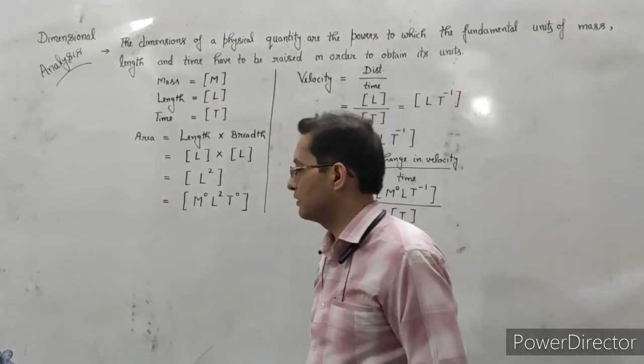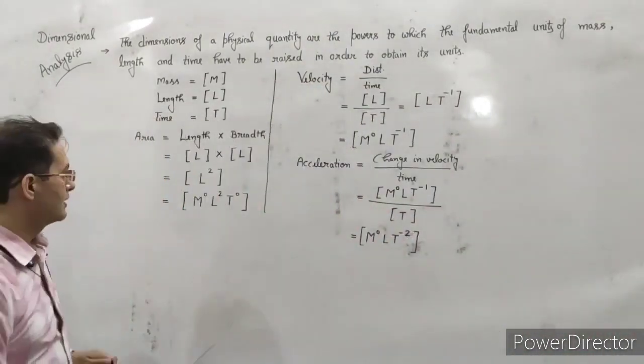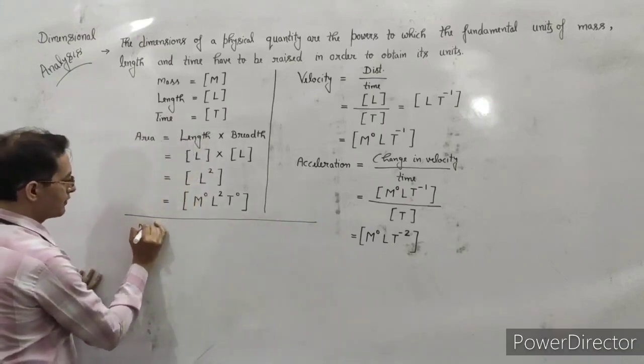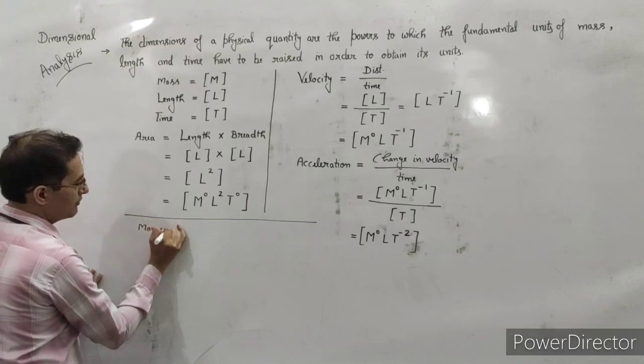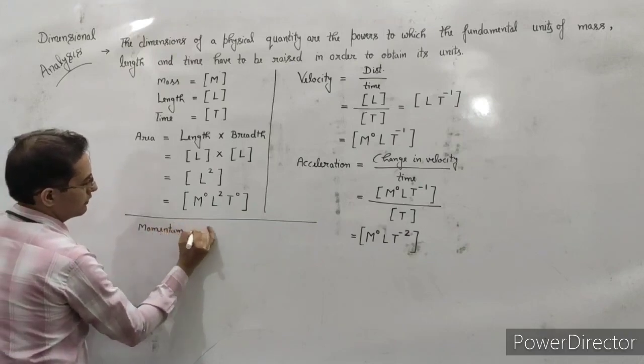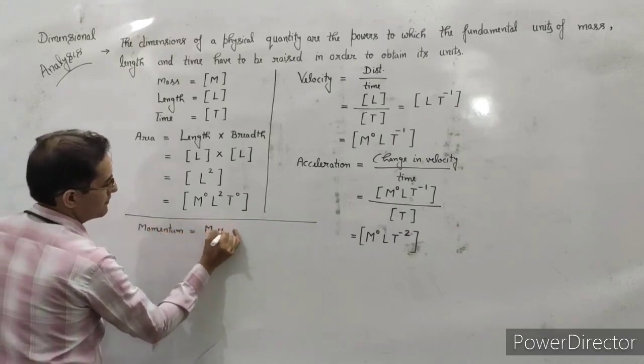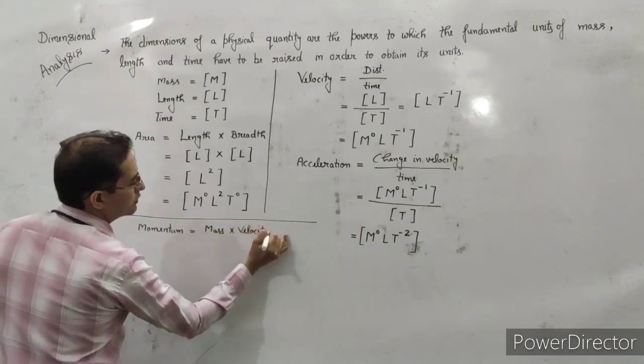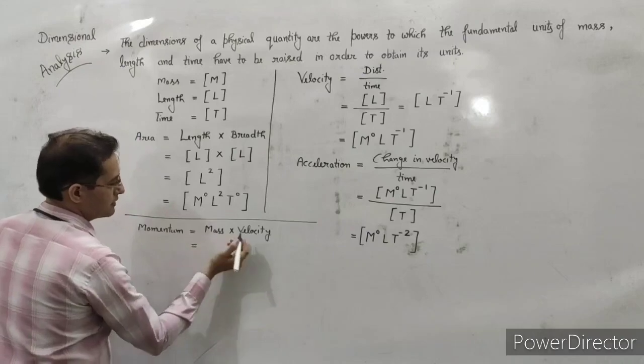We also have a few more examples if you want to solve them, that is the momentum. What is the momentum formula? That is mass into velocity. We only have to put the dimensions here.